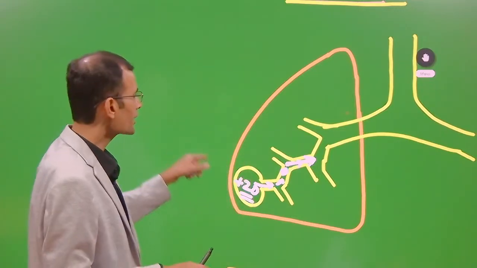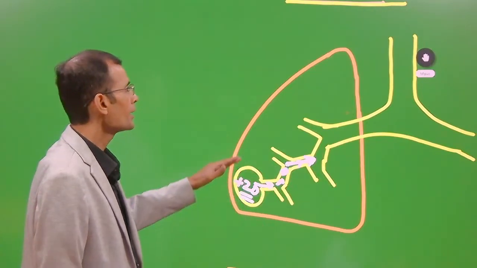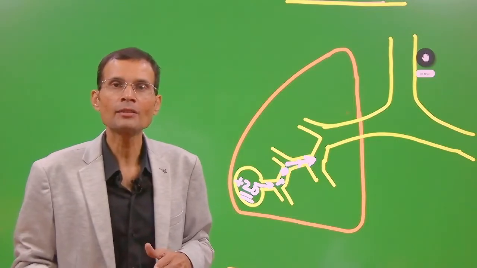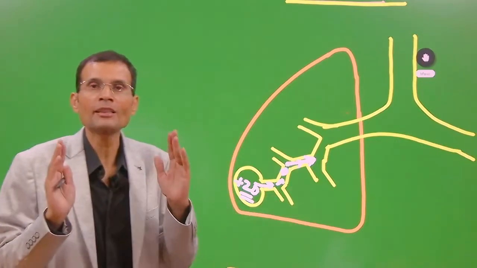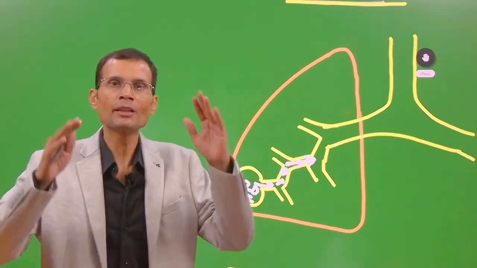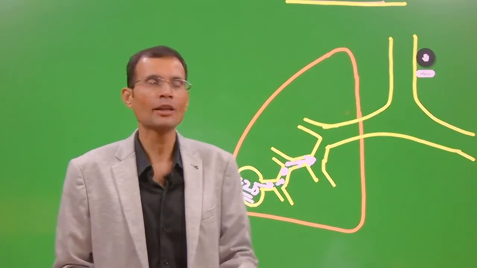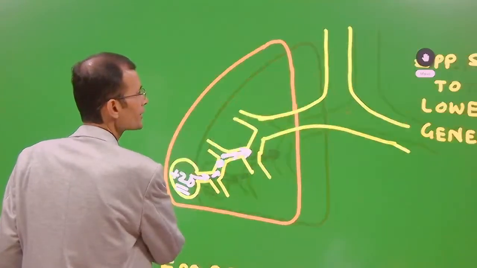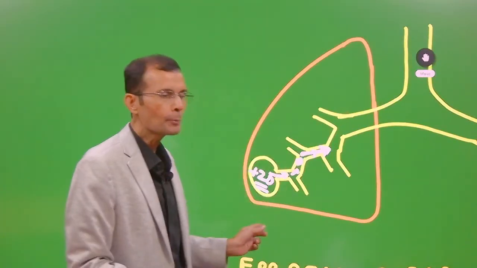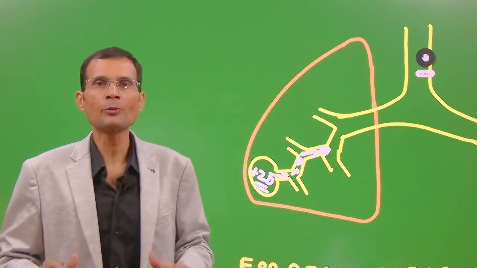But during expiration, this peculiar phenomenon will happen, and there will be severe dynamic compression of the airways, and for the remainder part of expiration, expiration is going to be very heavy, very laborious, and they will have great difficulty with expiration. So please understand, this is what happens in COPD patients: the EPP shifts to the lower non-cartilaginous airways.